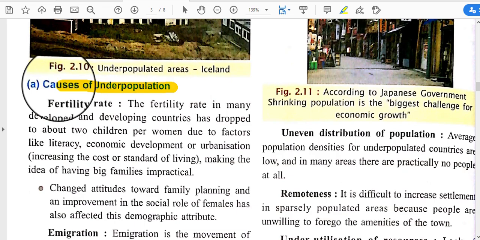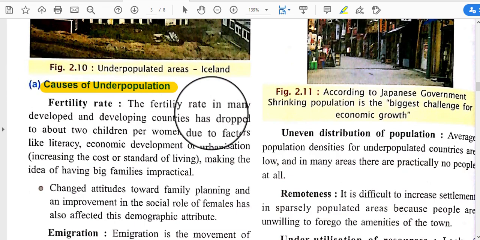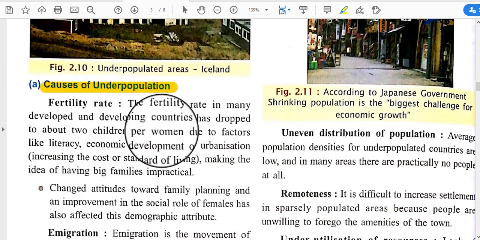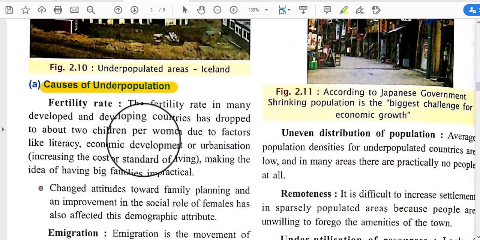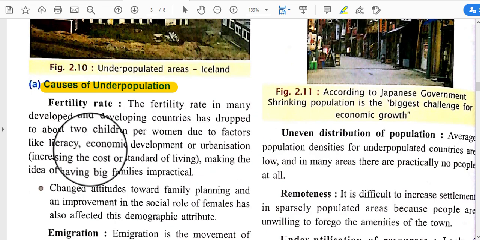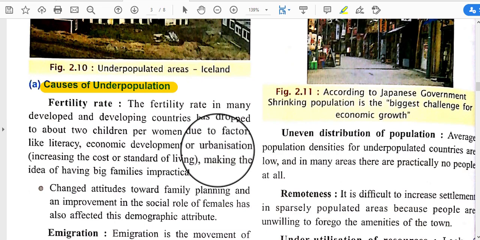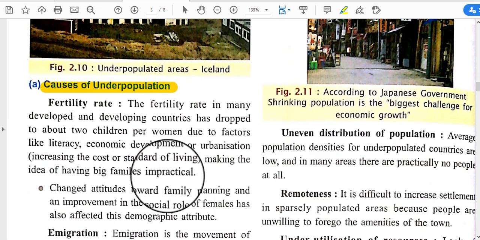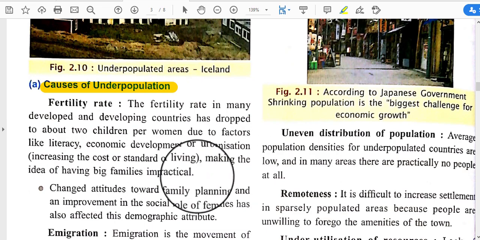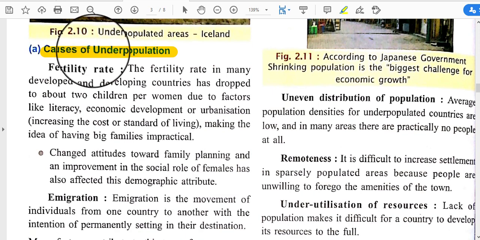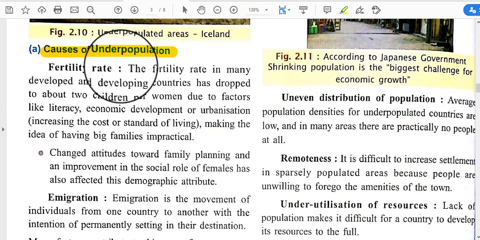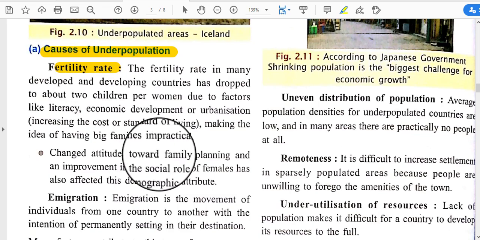Next is causes of underpopulation. Fertility rate. The fertility rate in many developed and developing countries has dropped to about 2 children per woman due to factors like literacy, economic development, or urbanization, making the idea of having big families impractical. So the underpopulation condition occurs because the fertility rate is very low.